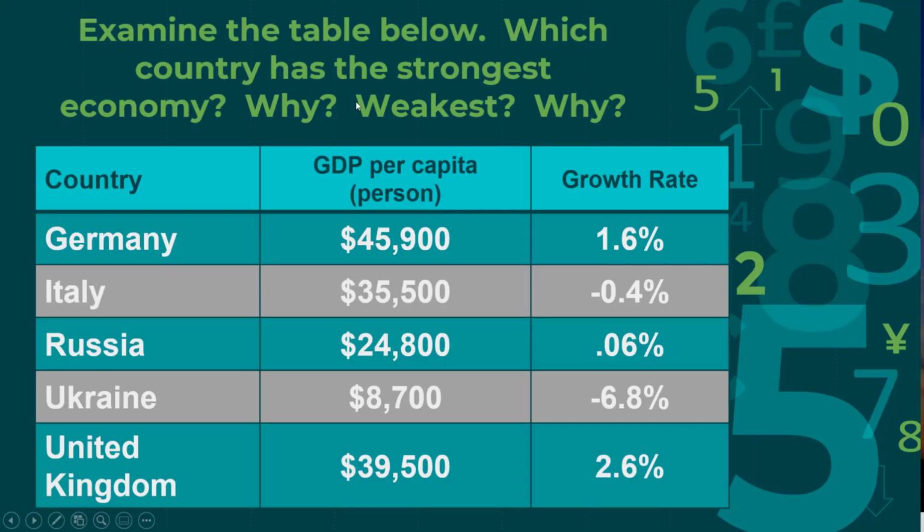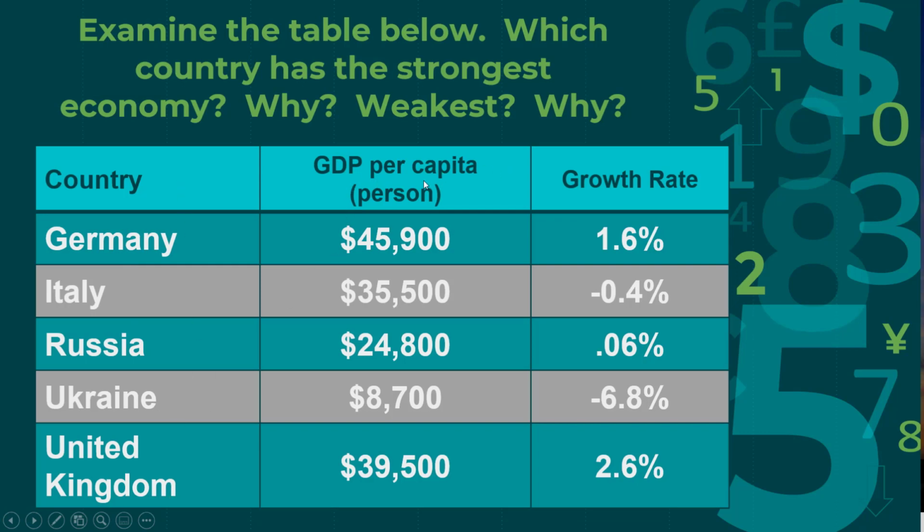So this is similar to a table that we looked at before, but it's not exactly the same. Which country has the strongest economy and why, and which one has the weakest and why? So our countries this time are Germany, Italy, Russia, Ukraine, and United Kingdom. These are all countries in Europe.